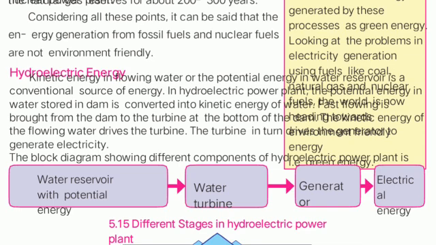Now in this, we are using the kinetic energy of flowing water, or the potential energy of the water in the reservoir, which is a conventional source of energy. When the water is flowing, we directly use its kinetic energy, meaning if the plant is located on a flowing river, the water is already in kinetic form because it is flowing with speed.